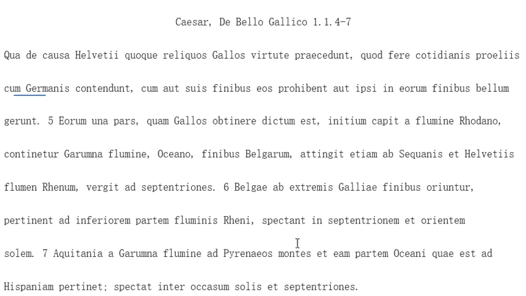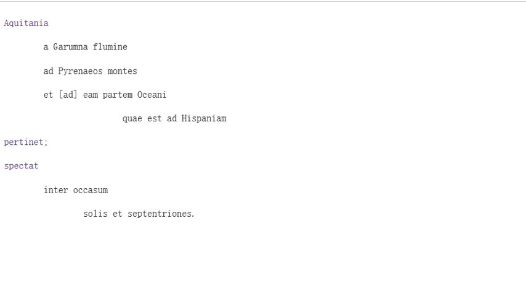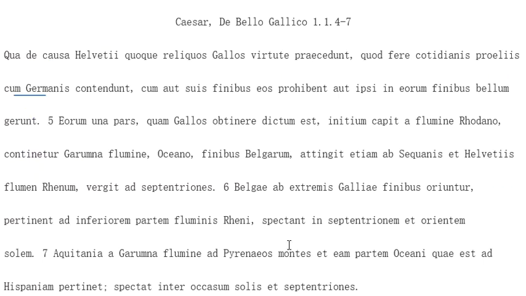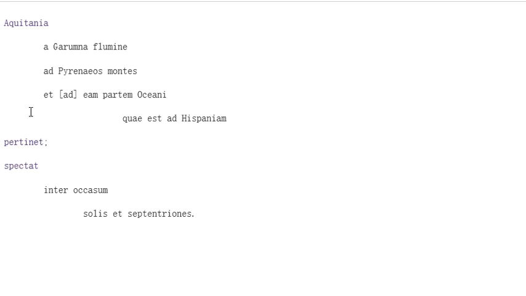Okay. And then finally, your clause beginning with Aquitania. You've got Aquitania as your subject. And the main structure of this sentence is Aquitania pertinet. Right? If you look back here, Aquitania pertinet. Right? So Aquitania pertinet, a Garumna flumine, ad Pyrenaeos montes, and then you have to supply ad here for eam partem oceani.